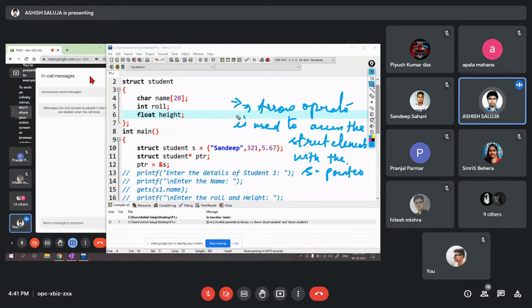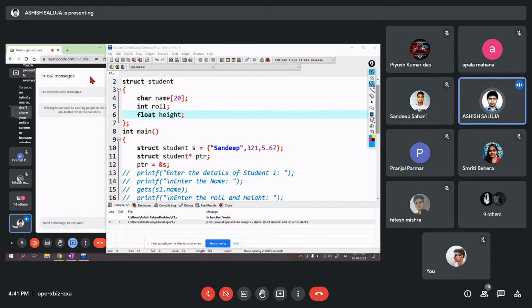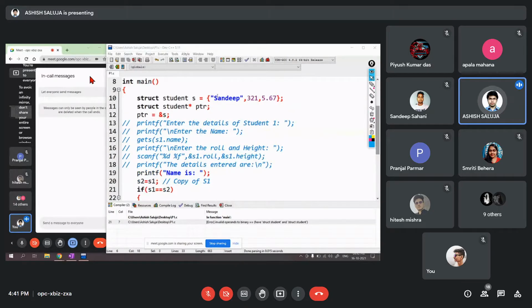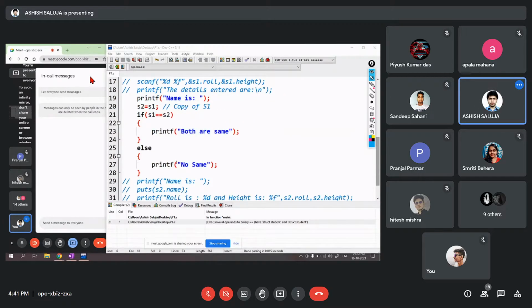And how to use the arrow operator? Let us see it. You give a dash, you give a greater than symbol, it becomes your arrow operator. Now let us see how to access it. I've already initialized S, declared a structure pointer pointing to a structure, and assigned the pointer with the address of S. Now let us access this.